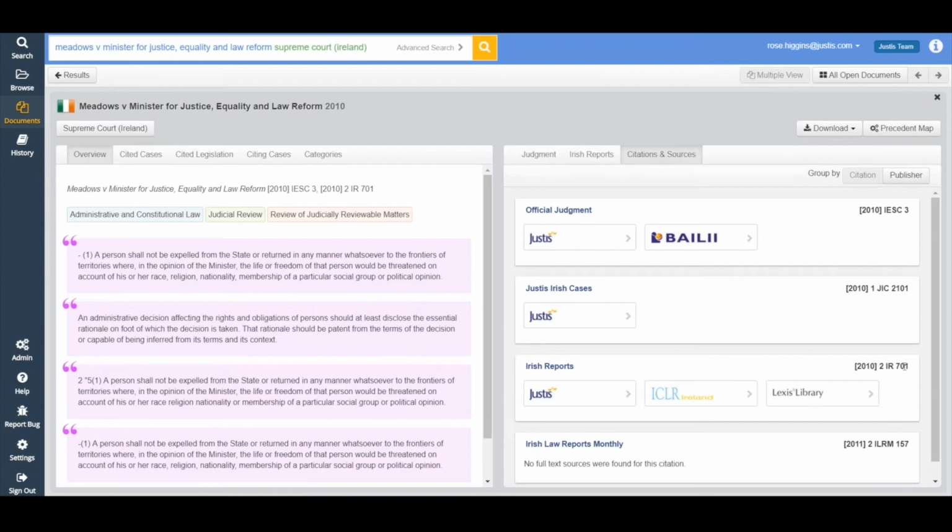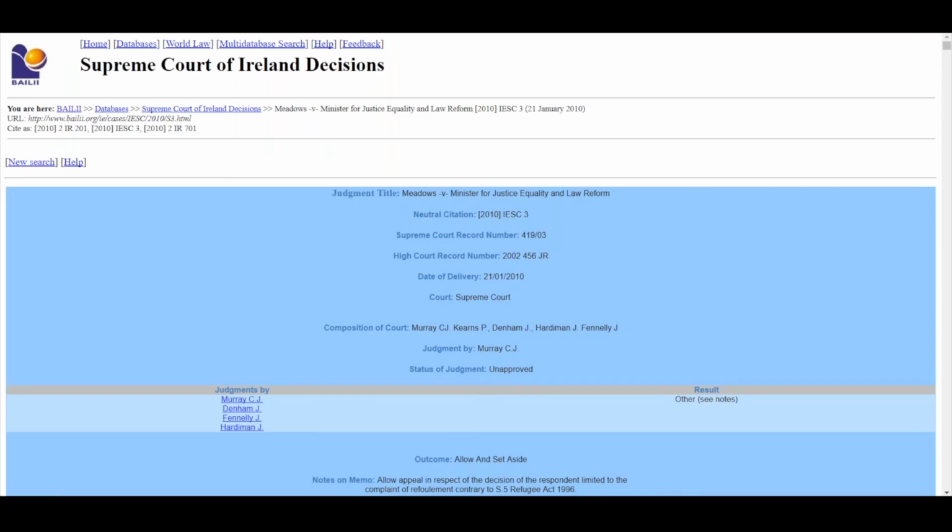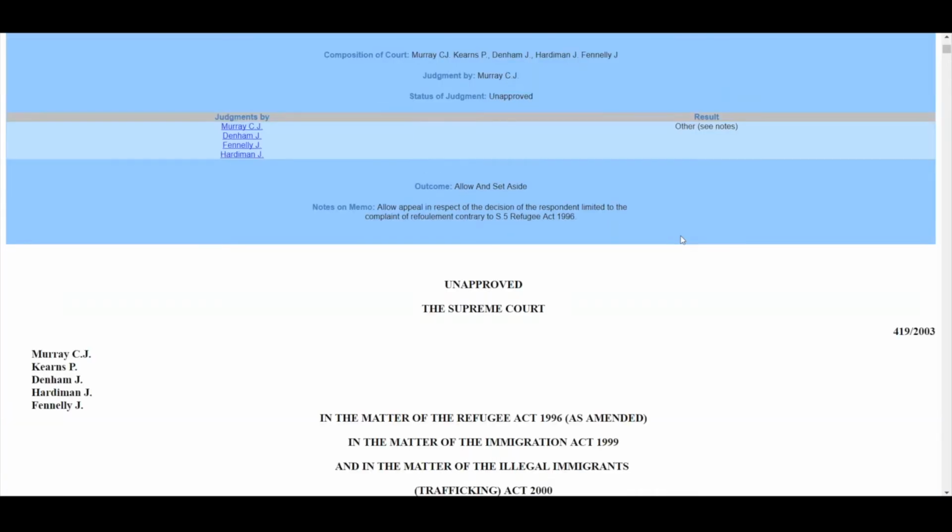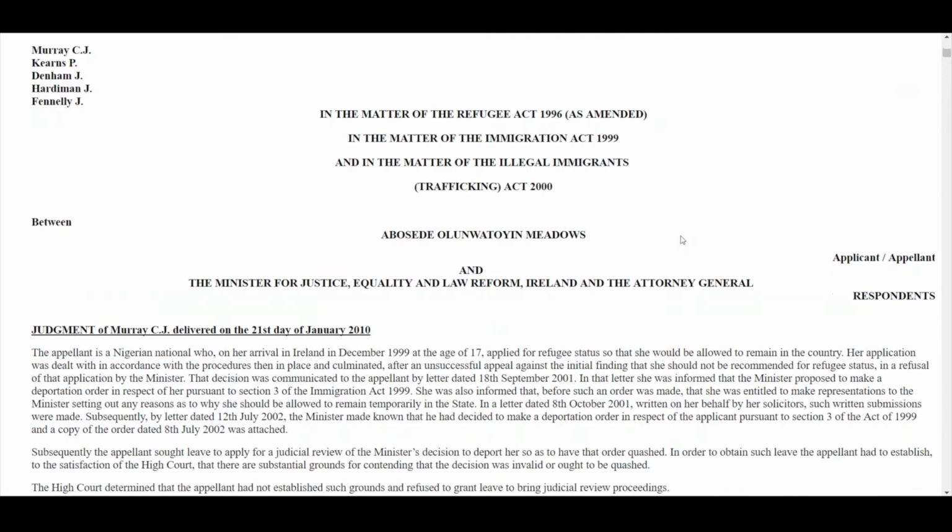But it just means if you come across cases in other jurisdictions and you don't subscribe to that part of the service, or it's not a case that we have in our collection on JustisOne, if it is available somewhere freely, or if it's available on another service that you subscribe to, you can link through without having to leave our database, sign into another, run your search again. To save you time, you can navigate that content from within JustisOne itself.